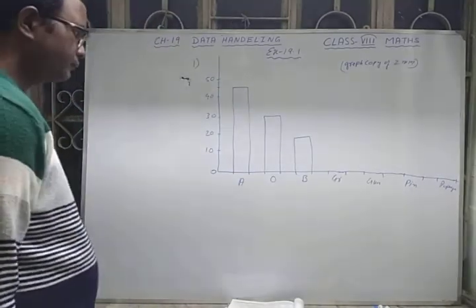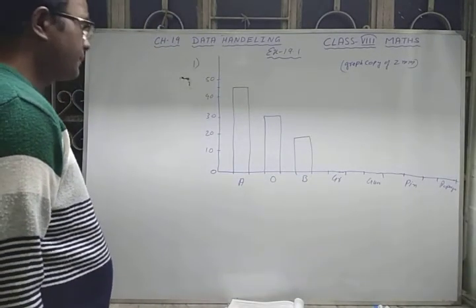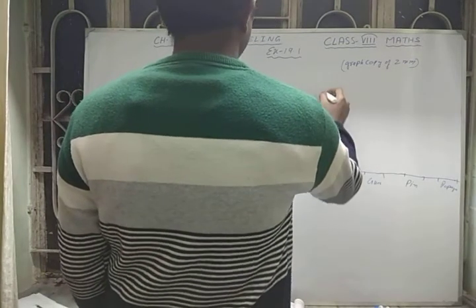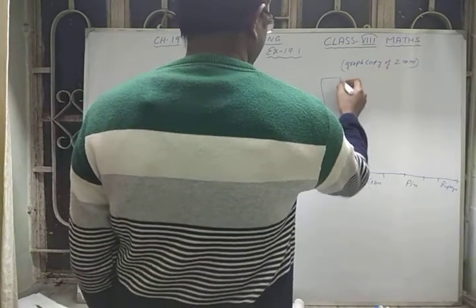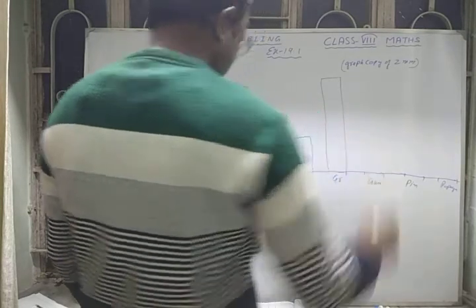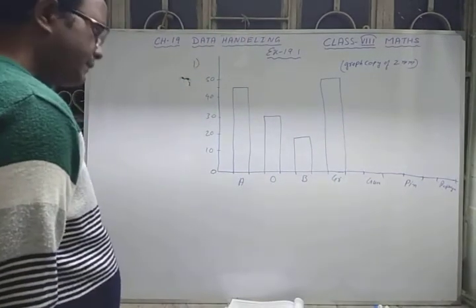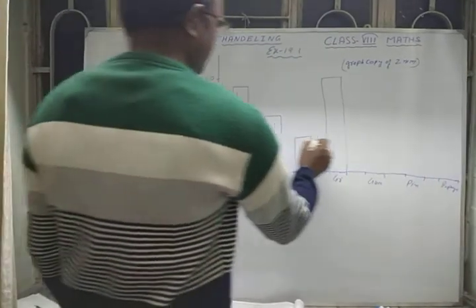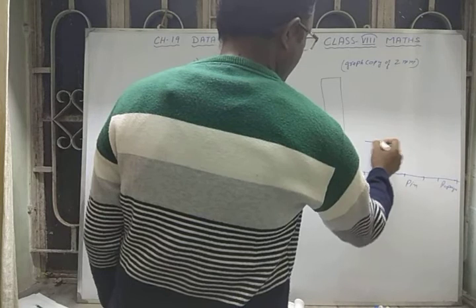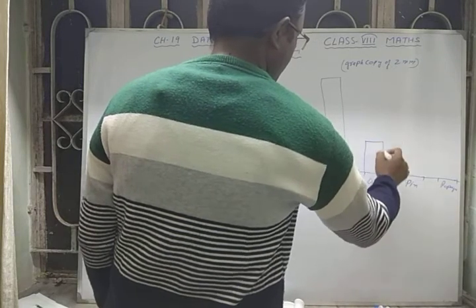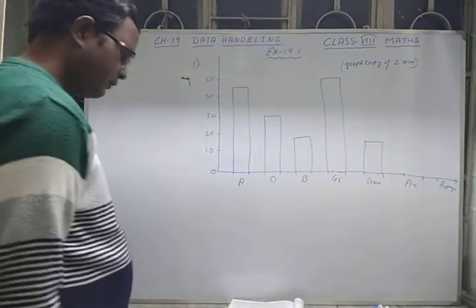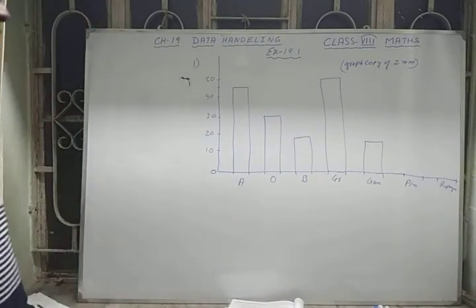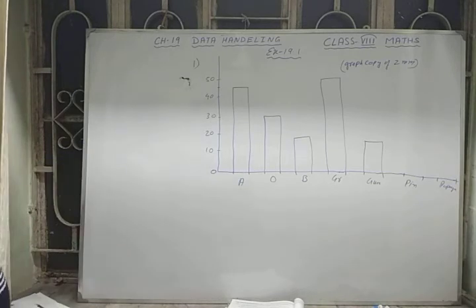After that, grapes have 50. Most of the people of the city, out of 200, like grapes. Then guava is 15, so it will lie between 20 and 10, approximately like this. After that, pineapple is 25, and papaya in the same way you have to draw for 15. So this is called a bar graph.